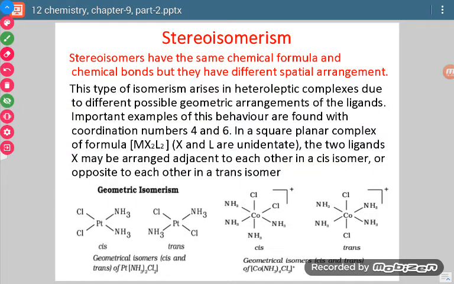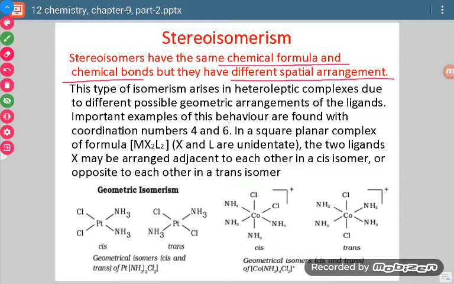Stereoisomers have the same chemical formula and chemical bonds, but they have different spatial arrangements. So what do we mean by this? Whatever ligands are attached to the central metal atom, they will be placed in space in different ways, in different manners.